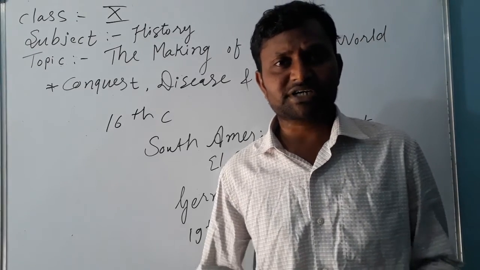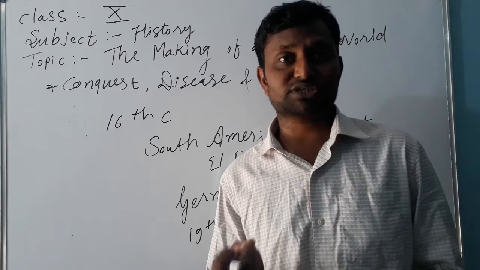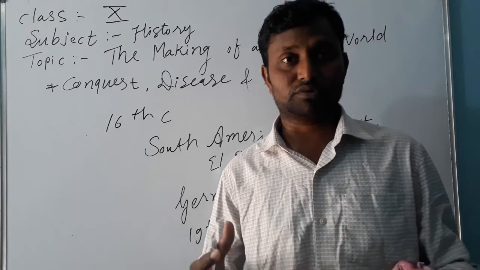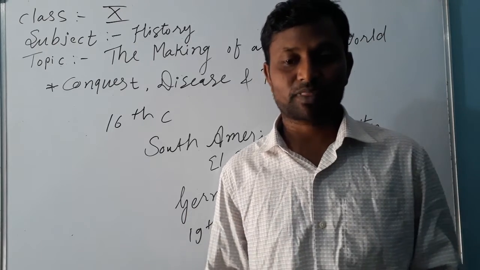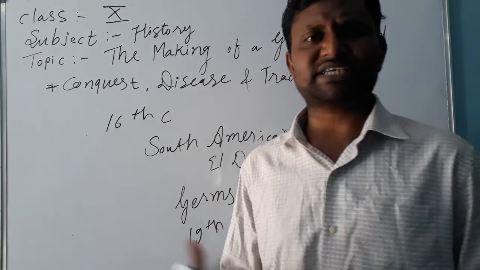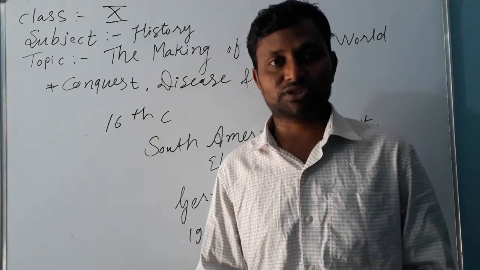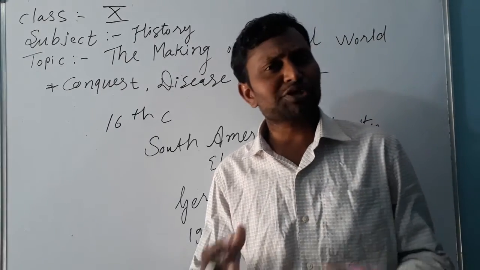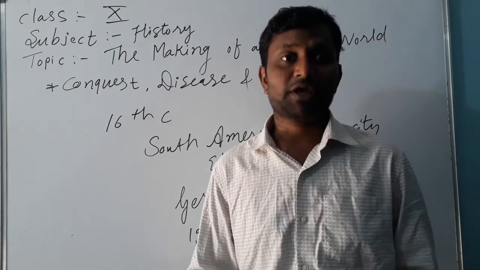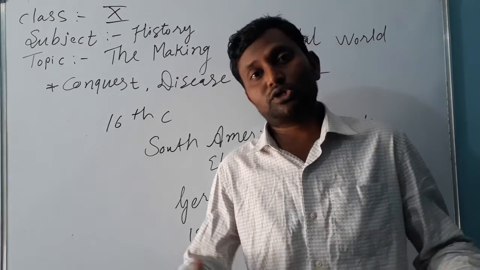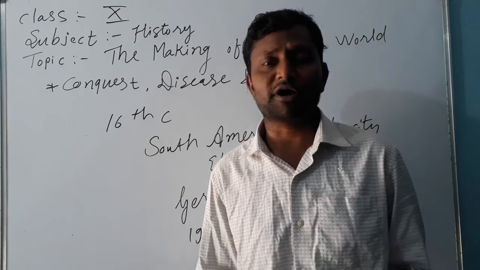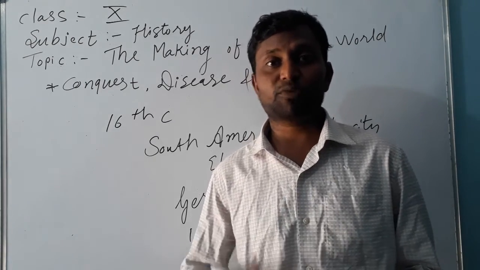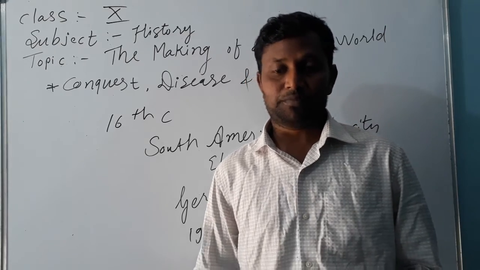Dissenters means those who do not believe in the accepted principles about God or religious activities. These dissenters were persecuted. In order to escape persecution, poverty, and hunger, many fled Europe for America in search of jobs.